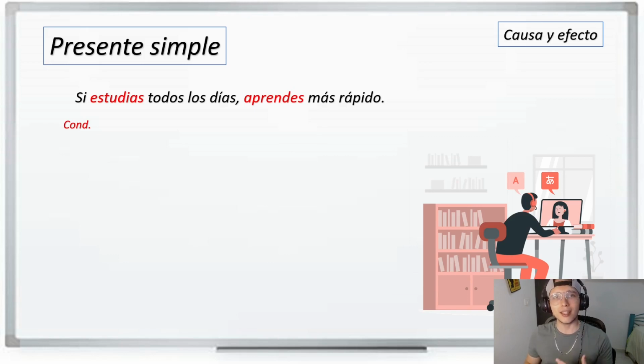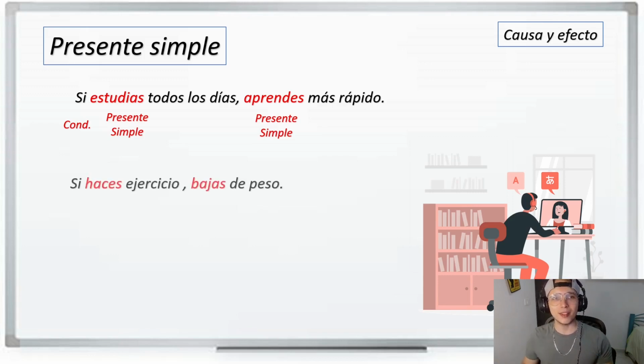Si, if. Now we have the first verb, estudias. Estudias is in the present, in a normal present form. So we say, si estudias todos los días, if you study every day. And aprendes más rápido. Aprender, to learn. So it's, if you study every day, you learn faster.